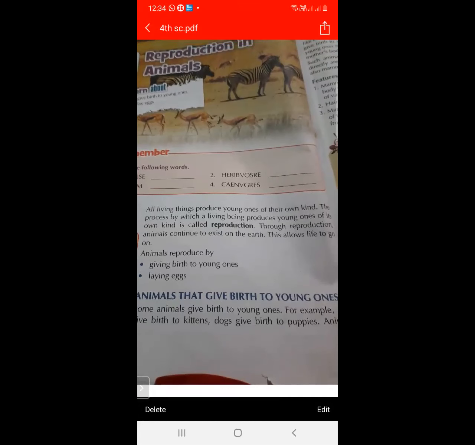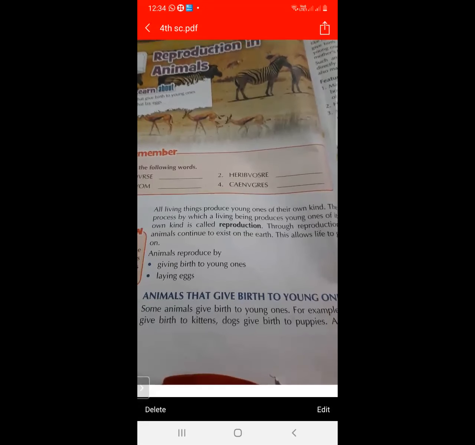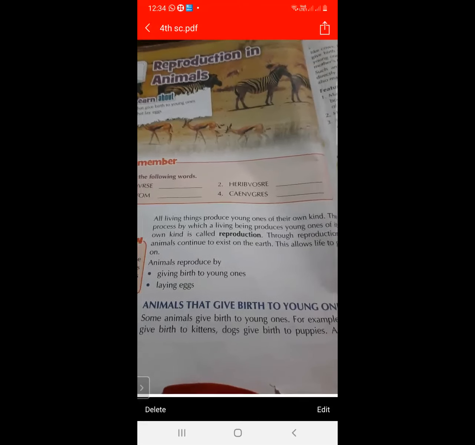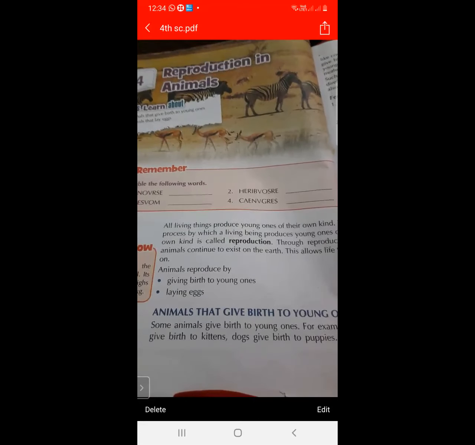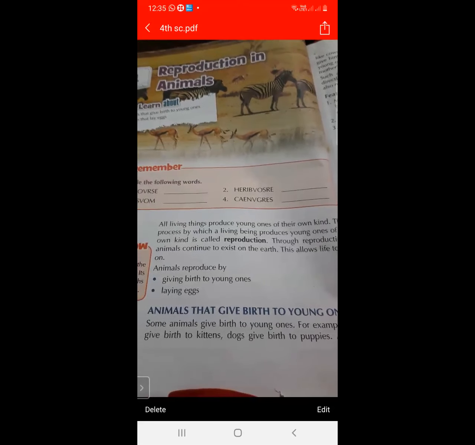Reproduction allows life to go on. So what do you mean by reproduction? The process by which a living being produces young ones of the same kind is called reproduction. Through reproduction, animals exist on the earth, and this allows life to go on.